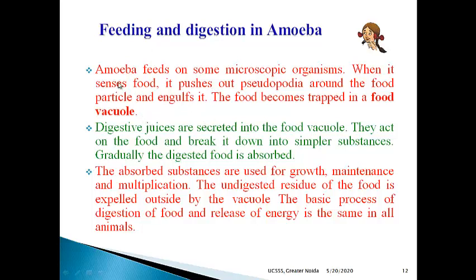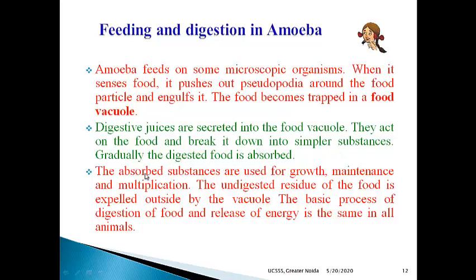now again, I have written here, you can see, amoeba feeds on some microscopic organisms. When it senses food, it pushes out pseudopodia around the food particle and engulfs it. The food becomes trapped in a food vacuole. Digestive juices are secreted into the food vacuole. They act on the food and break it down into simpler substances. Gradually, the digested food is absorbed.